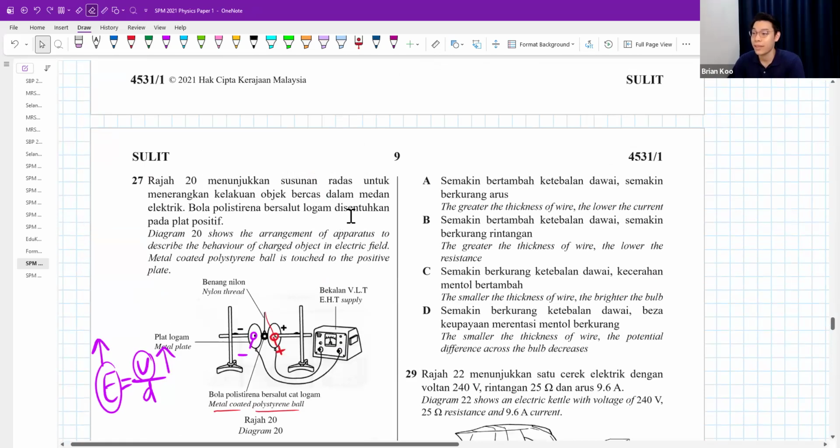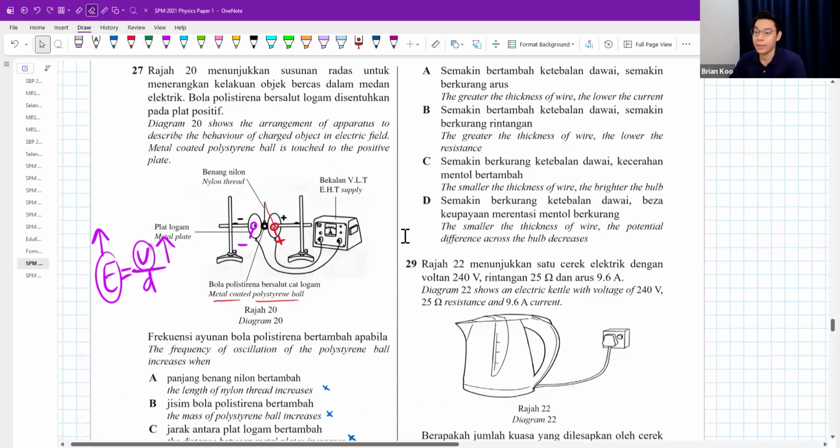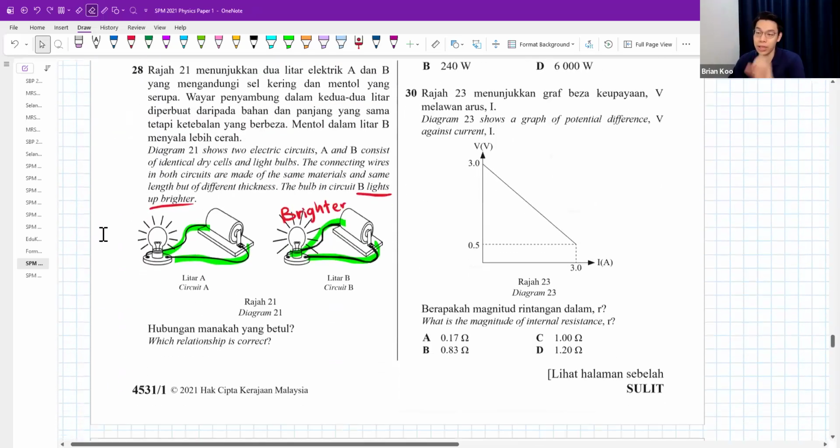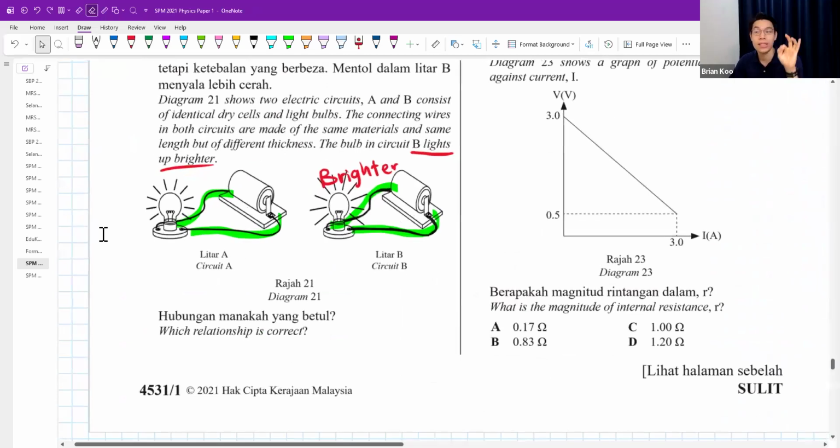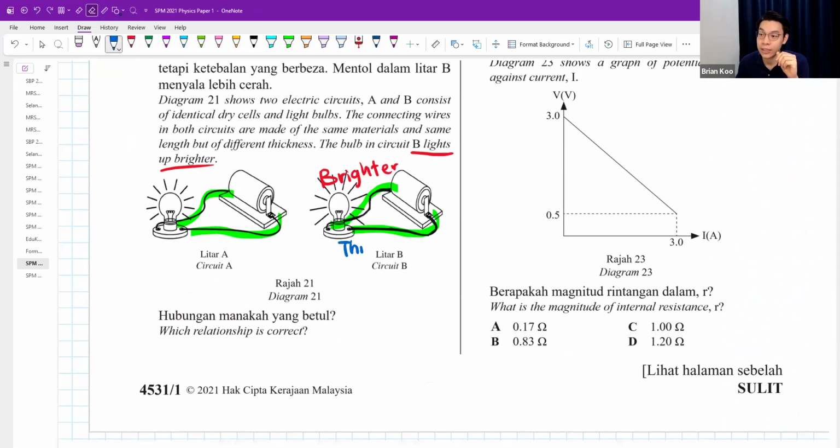Looking at the options, they're talking about the thickness of the wire. Very quick one. If you have a thicker wire, the area increases, resistance decreases, and current flow will increase. A thicker wire is very easy for current to flow, very low resistance. It lets the current just flow smoothly. So that's why there is higher current and the bulb will become brighter.